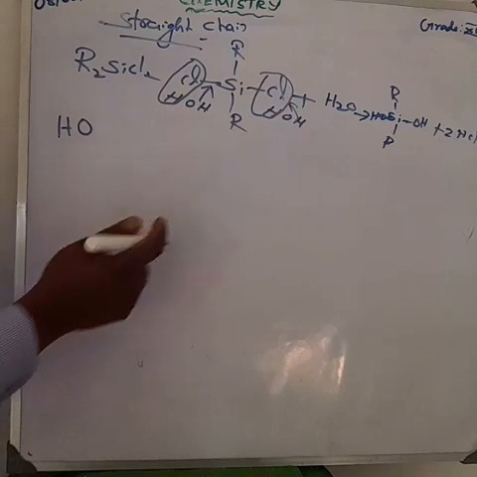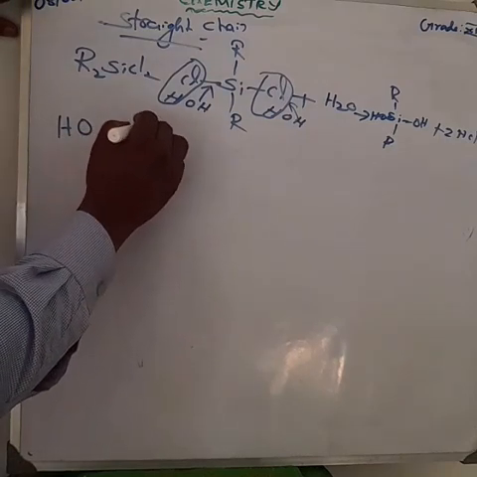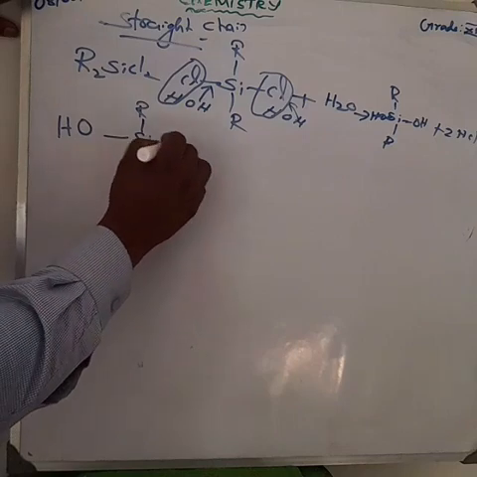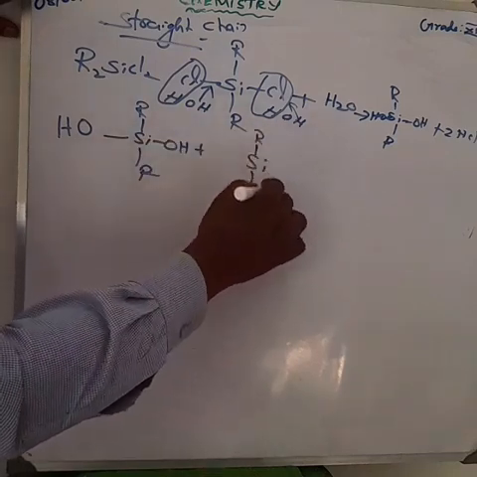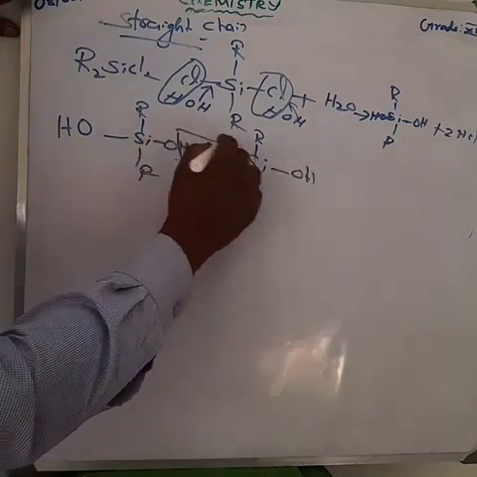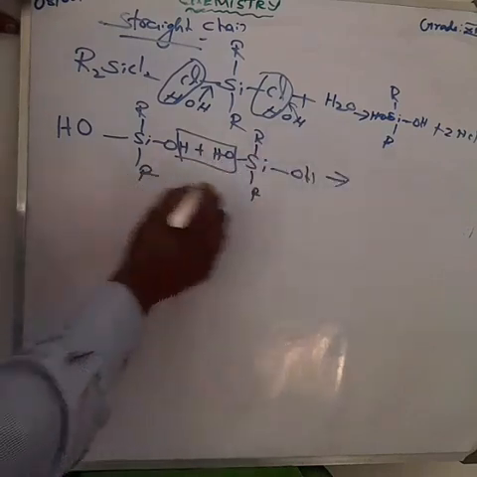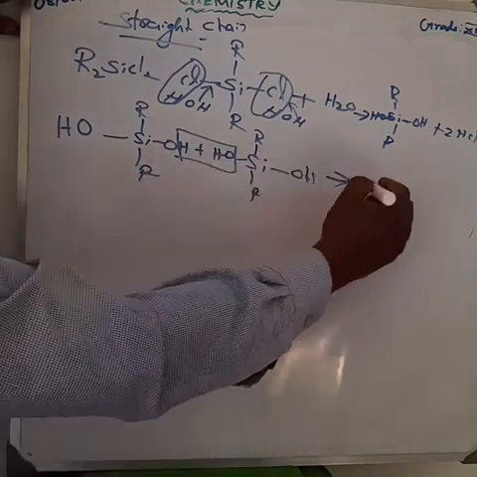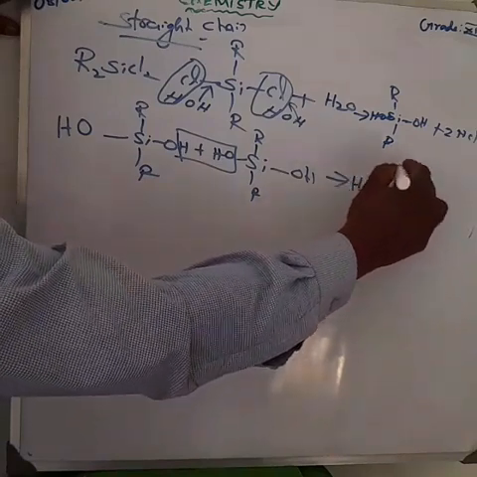We get one of the compounds, SiROH. Again, I am taking one more compound, SiROH. Here, one of the hydrogens combines with the OH. We get water molecules. What's the remaining product here? The remaining organic compound.